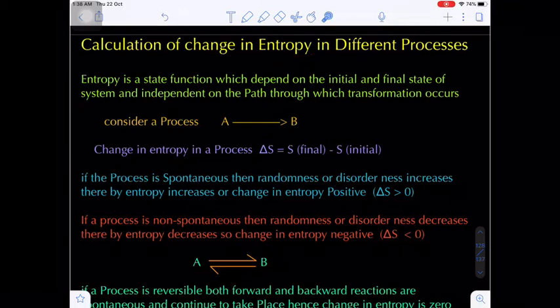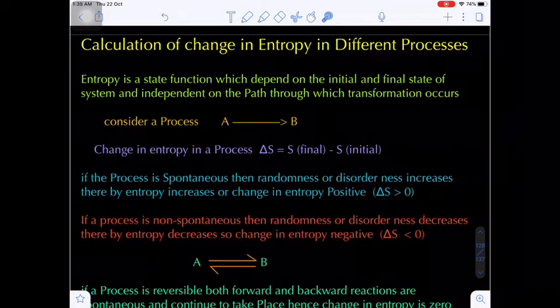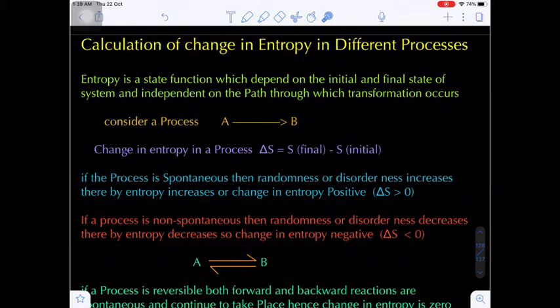Now, if you compare solids, liquids, and gases, in the gaseous state more disorderliness and randomness of atoms or molecules are present. That's why the gaseous substance has more entropy as compared to liquids and solids. In today's class, we are going to discuss a very important topic regarding the calculation of change in entropy in different processes.